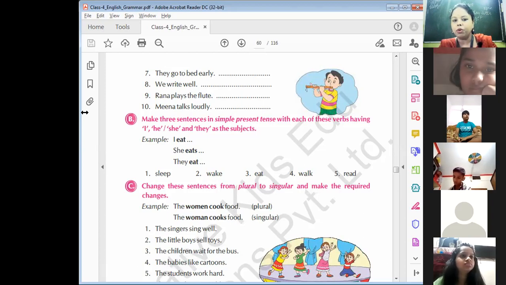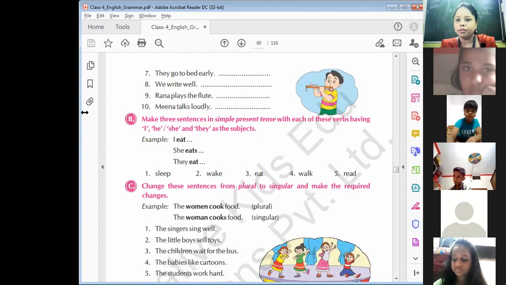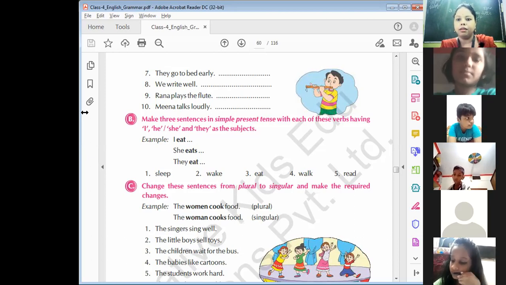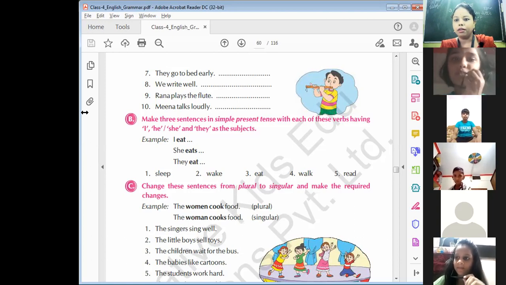Understand? अगर मैं आपसे बोलूंगी कि सीता सोती है, what is the English of this sentence? Rita is sleeping. Sorry? Ma'am, Rita sleeps. Yes, Rita sleeps. Who is saying sleeping? Ma'am, Ayushi.